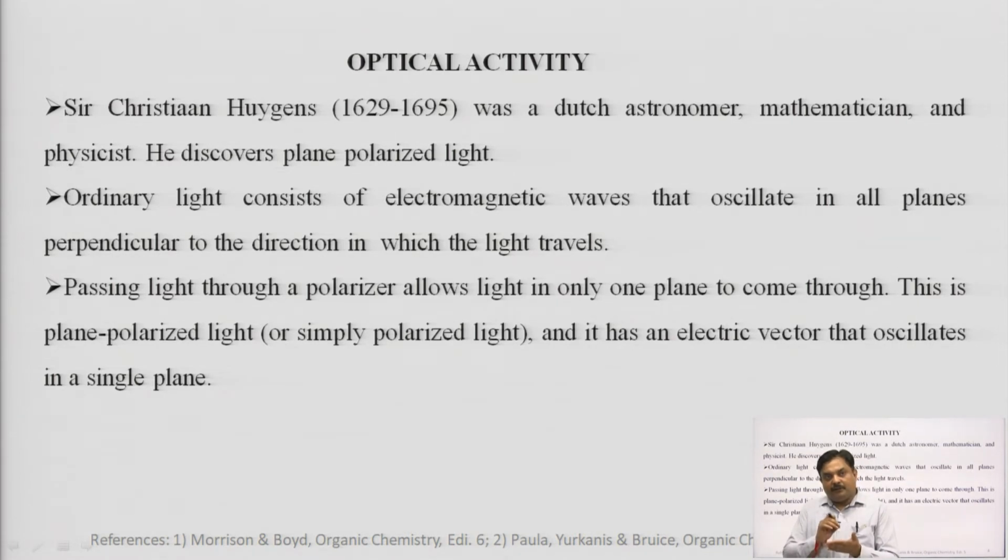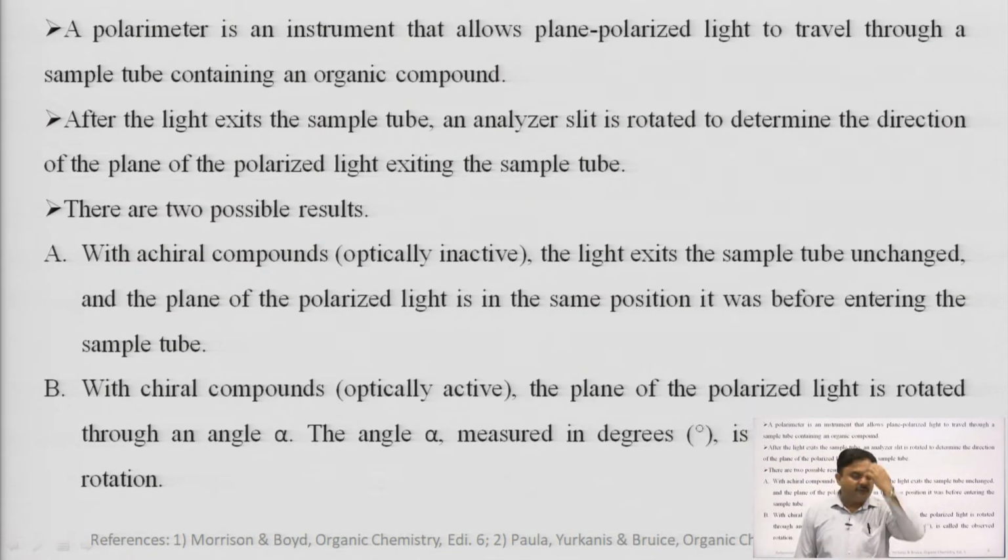That light is known as plane polarized light, or simply polarized light, and it has an electric vector that oscillates in a single plane. A polarimeter is an instrument that allows plane polarized light to travel through a sample tube containing an organic compound. After the light exits the sample tube, an analyzer slit is rotated to determine the direction of the plane of the polarized light exiting the sample tube.